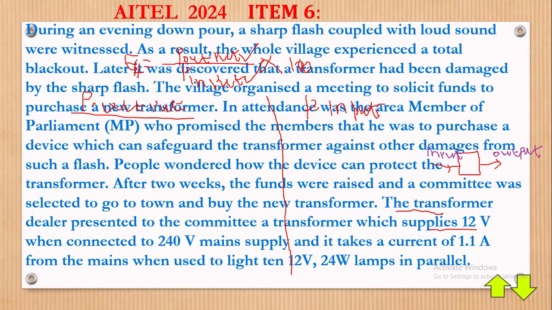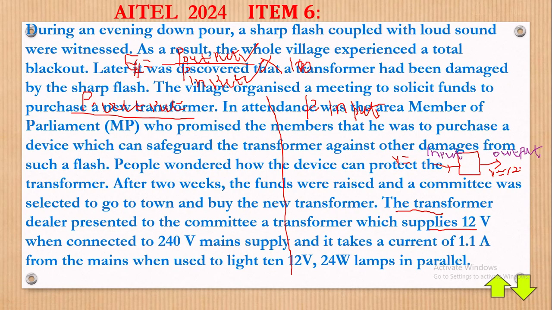The transformer dealer presented to the committee a transformer which supplies 12 V. Supply means that it is giving out, so the V out here is 12 volts.